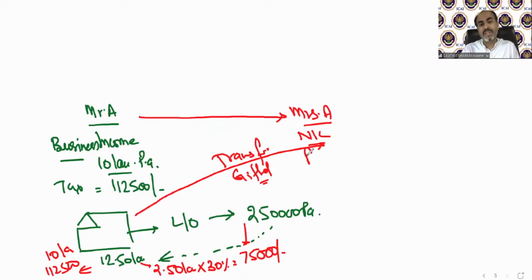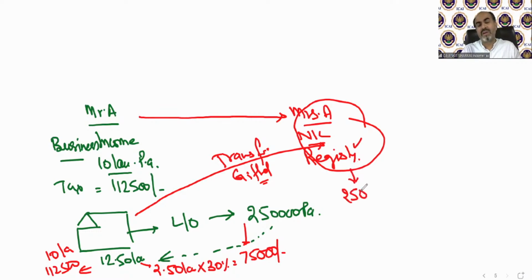And registry has been made in Mrs. A's name. So he transferred his property to Mrs. A. That means he gifted it without consideration, and the property has now been registered in Mrs. A's name. So now, because the property is registered in Mrs. A's name, the 2,50,000 is technically going to be Mrs. A's income. And because up to 2,50,000 there is no tax, there will be no tax liability.